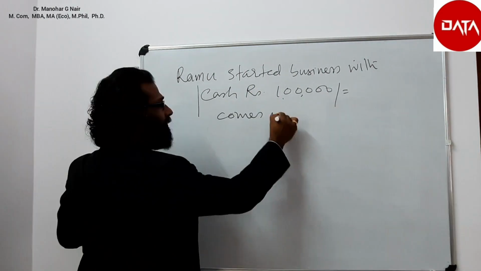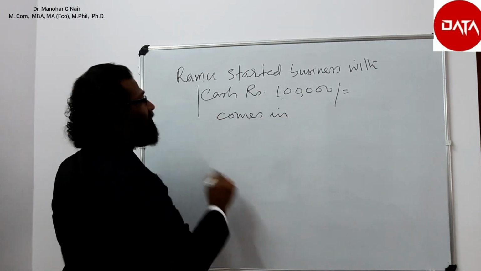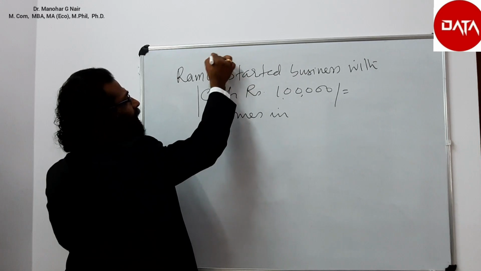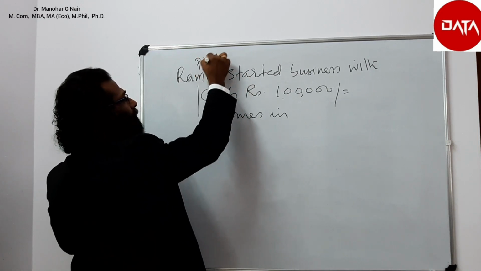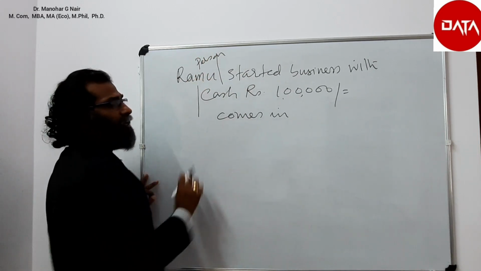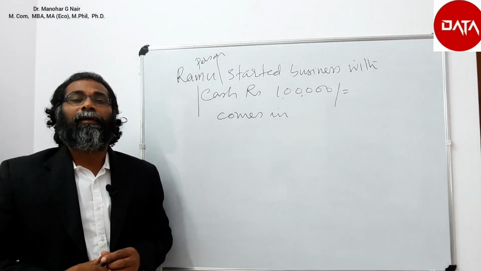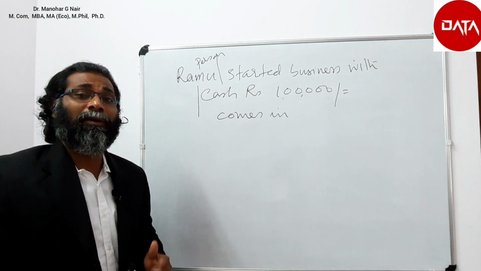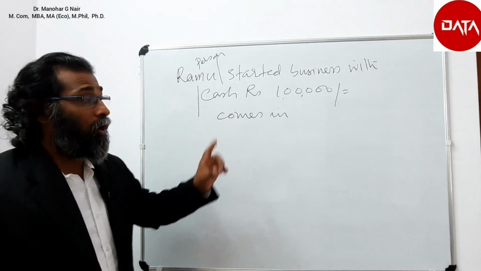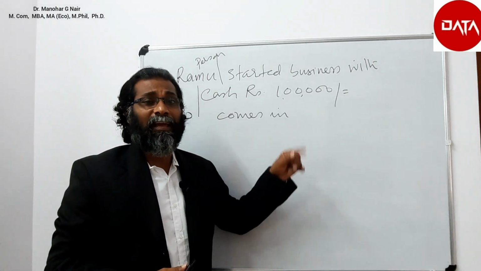See my dear friends, here the cash comes into the business from the person Ramu. So we have to use double entry rule, a combination of personal and real.